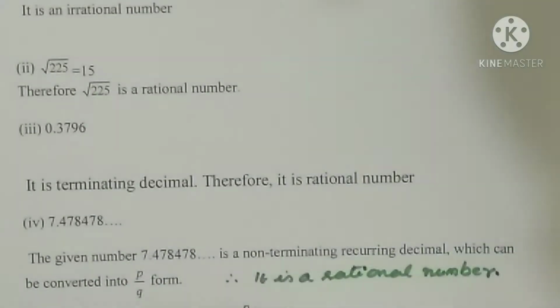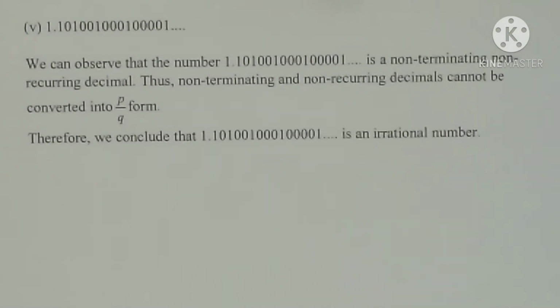Now one more question is there. What is the fourth question? 1.101001000100001 etc. Here you can see that it is a non-terminating, non-recurring decimal. Based on the decimal expansion, non-terminating, non-recurring decimals cannot be converted into rational number form, so they are called irrational numbers. So we can conclude that the given number is an irrational number.